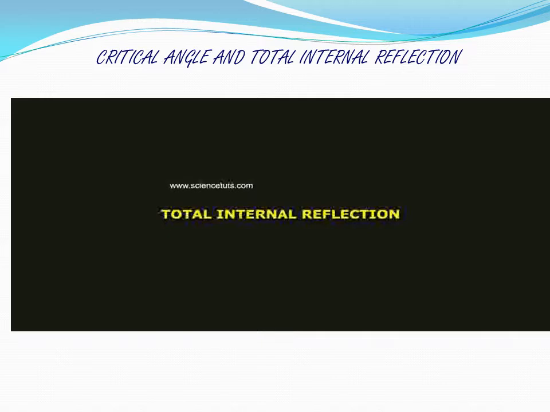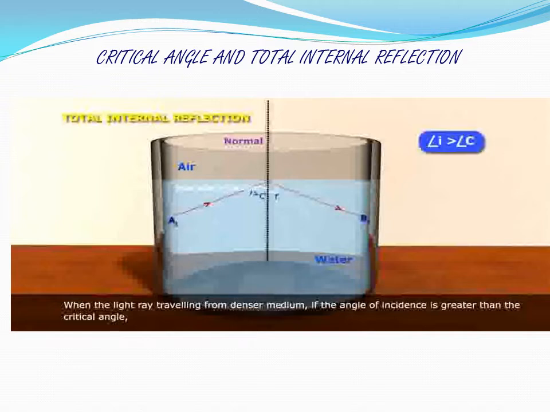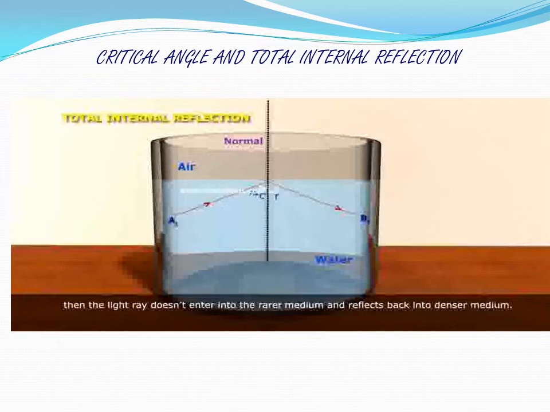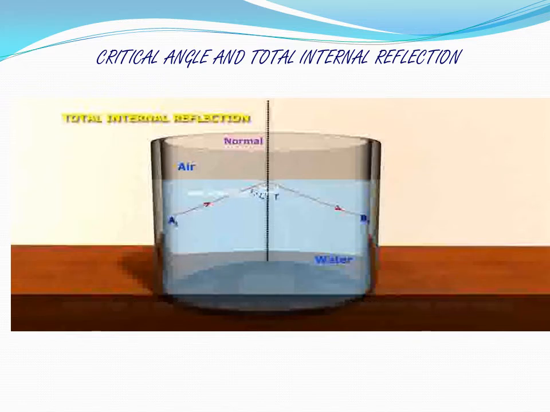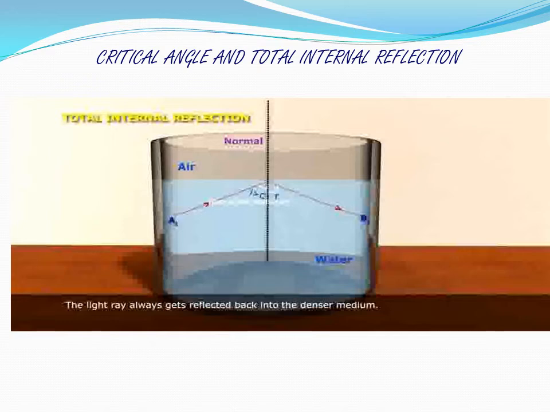Total internal reflection. When the light ray travels from denser medium, if the angle of incidence is greater than the critical angle, then the light ray doesn't enter into the rarer medium and reflects back into the denser medium. This phenomenon is called total internal reflection. During total internal reflection, the light ray doesn't get absorbed or transmitted or refracted from the surface of separation of water. The light ray always gets reflected back into the denser medium.